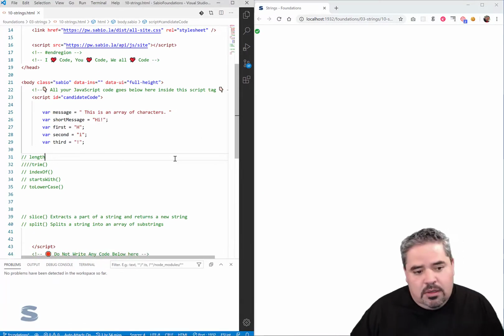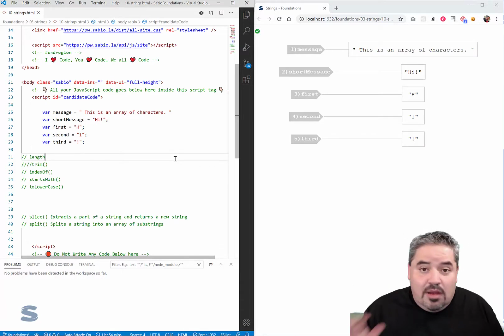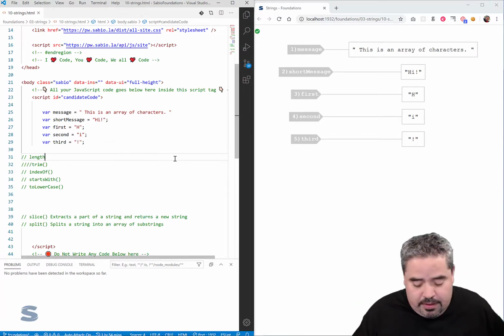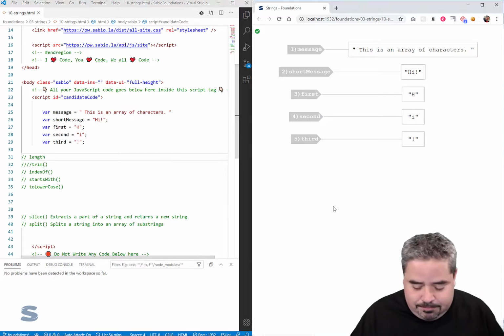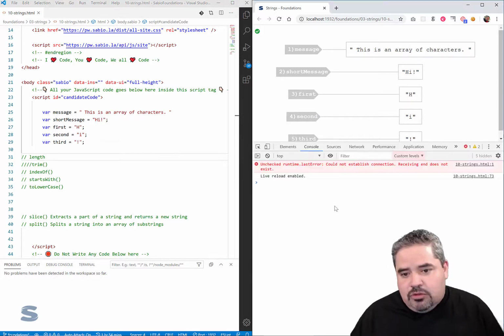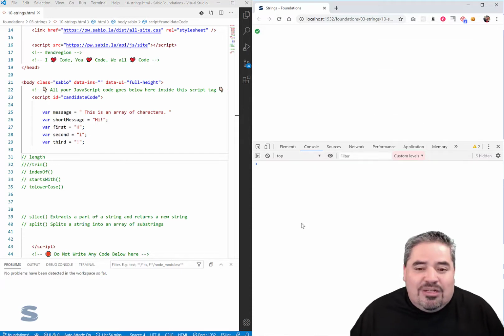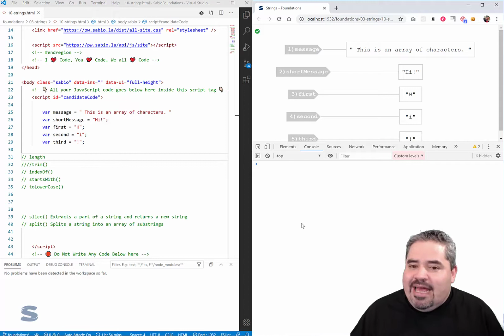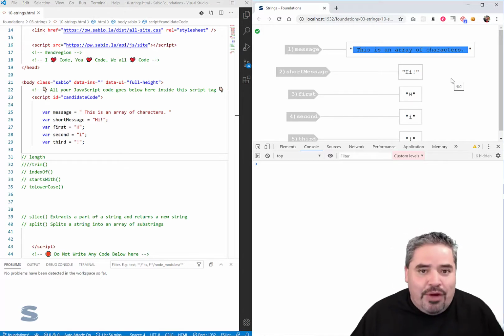All right, so here we are. We've talked a lot about strings. We're going to talk some more about strings. Now a little new dimension about strings. Let us talk about strings not as a string, but as an array of characters. Every string in every programming language that I've worked with is essentially an array of characters.